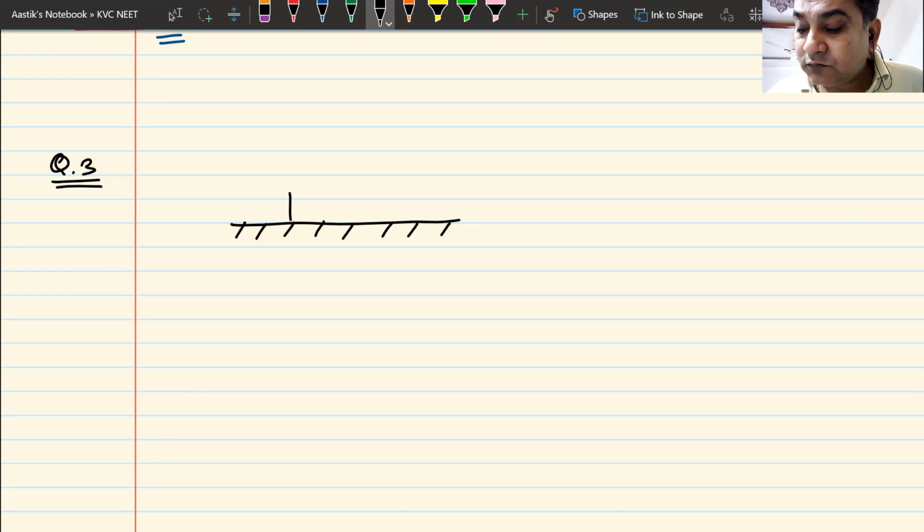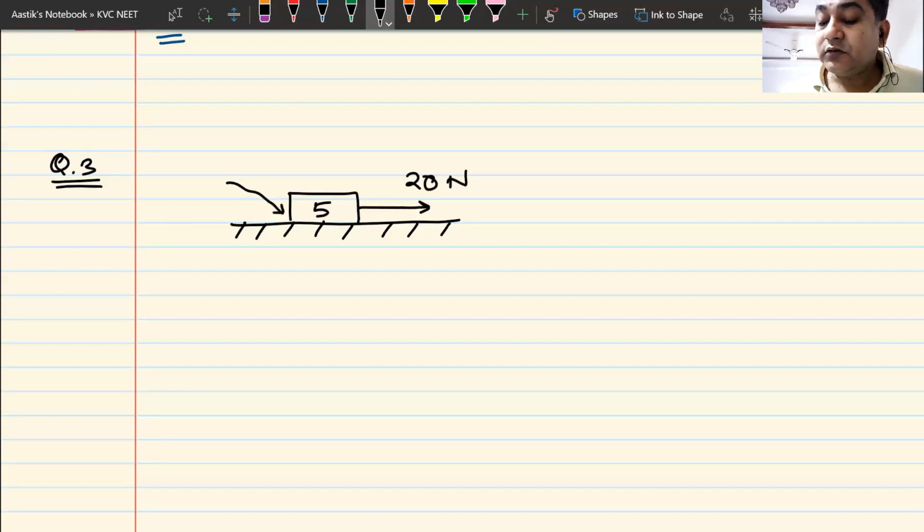So let us now, I have this block whose mass is, let us say, 5 kg. I have applied a force, let us say 20 newtons, onto this block, and it is kept on a rough surface, where the value of mu k is 0.1.